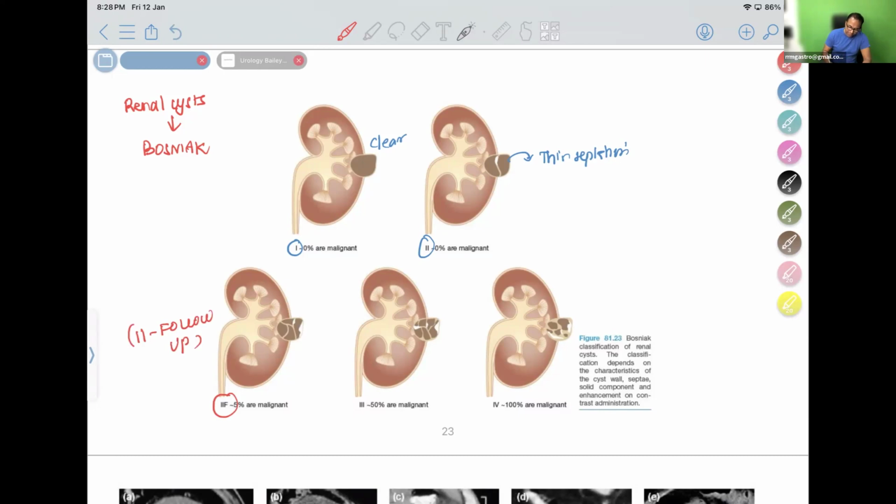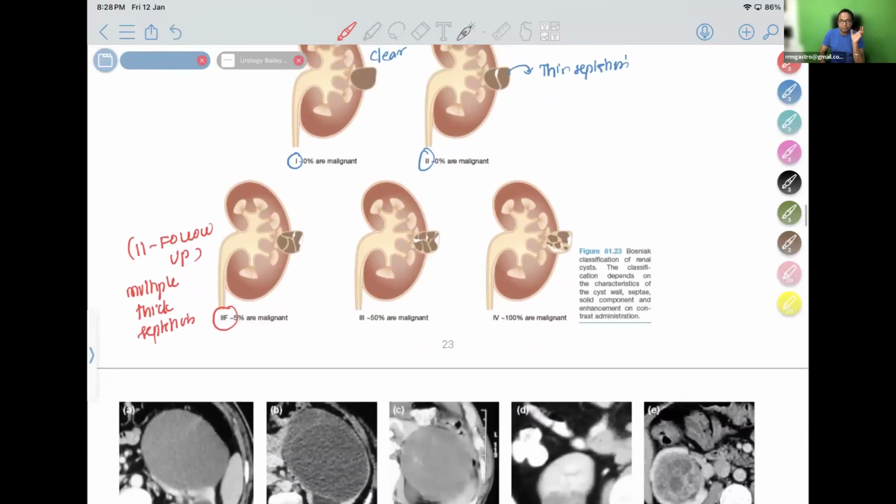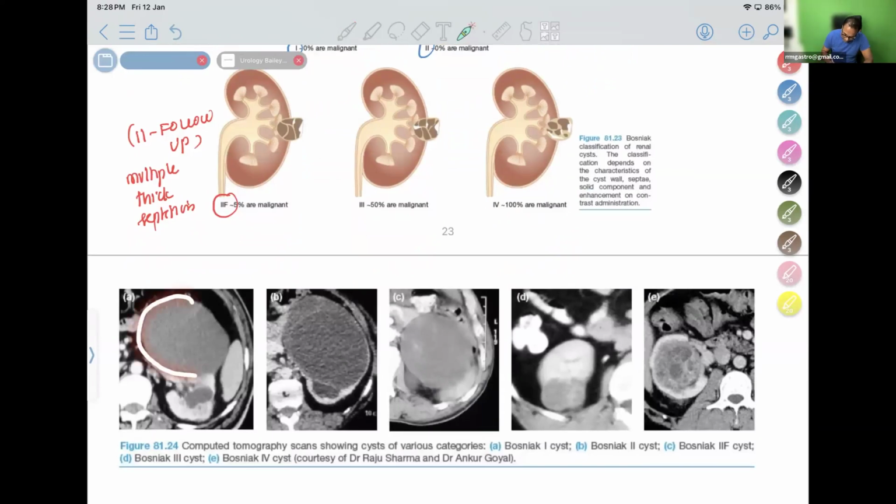Who is the patient who needs follow up? They are having multiple septations. Multiple thick septations are seen. So in that kind of case, it is better if we follow up a little, because it can be a cancer also. So multiple thick septations need follow up. In the same CT scan image here, see, a clear cyst. This is a cyst with a thin septation, you can see here. This is a cyst with multiple septations. There are small small septations inside. So multiple septations will need follow up.